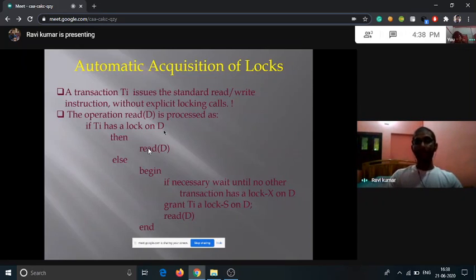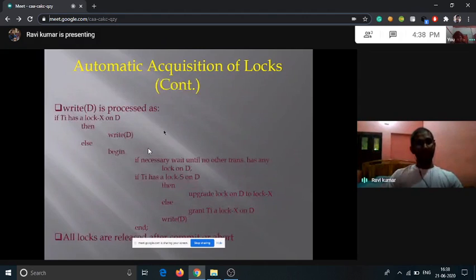Otherwise, it needs to wait for the lock to be released by the other transaction. Then only can it perform the read operation after acquiring the lock. Similarly, in the write operation, when the Ti transaction has acquired the lock on D, then it starts its write operation. Otherwise, it needs to wait for the other transaction to release the lock. When the other transaction releases the lock,